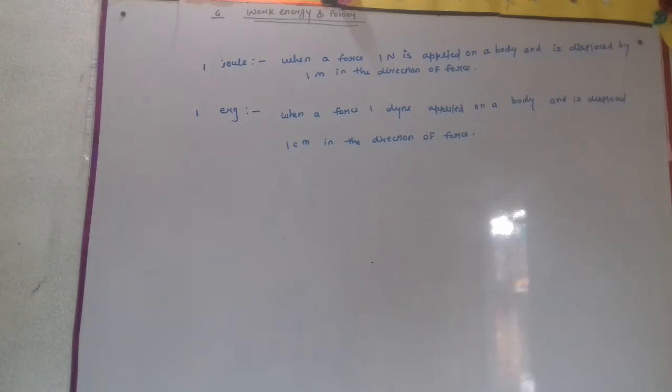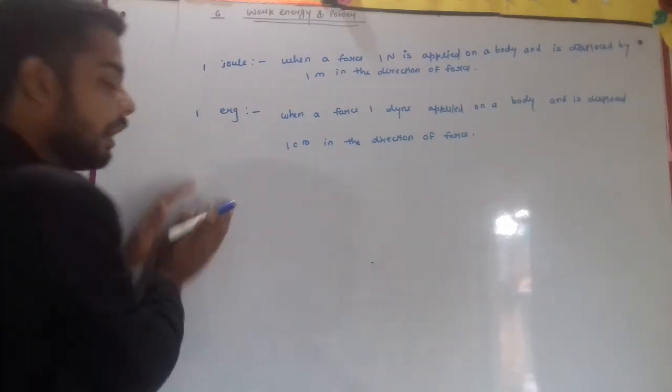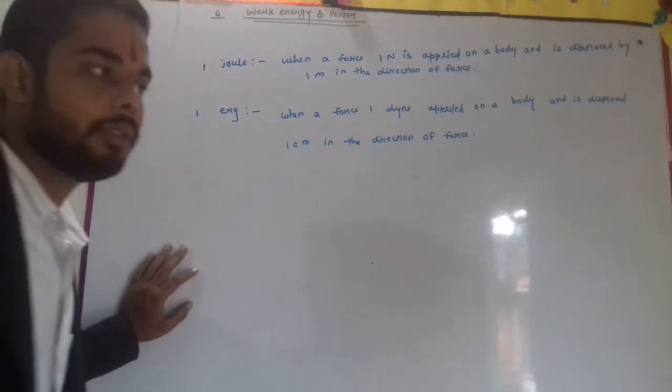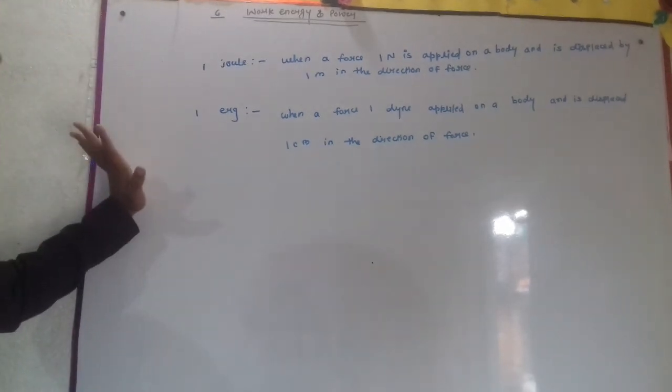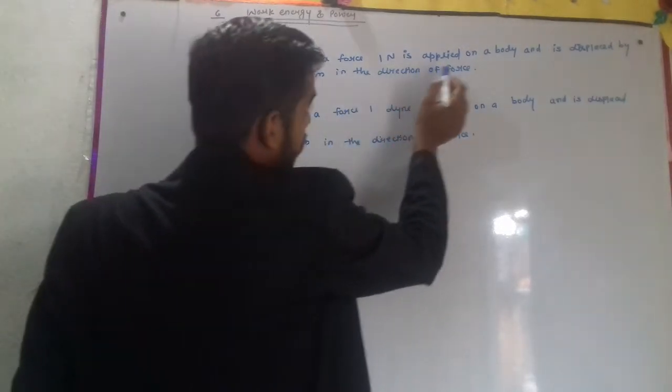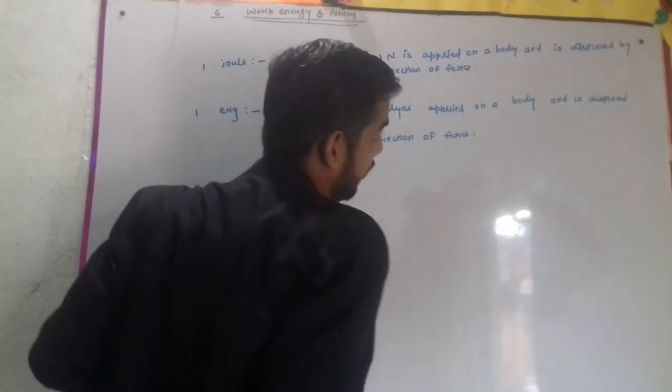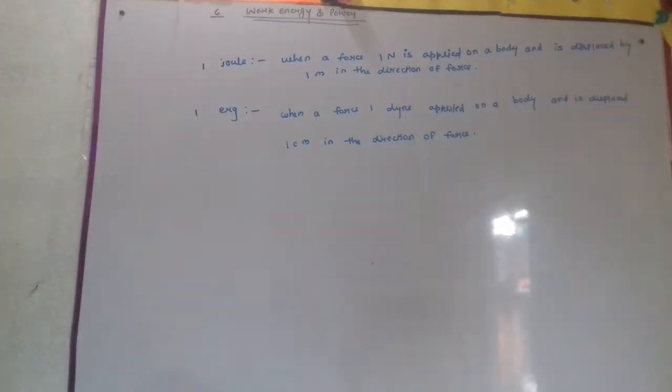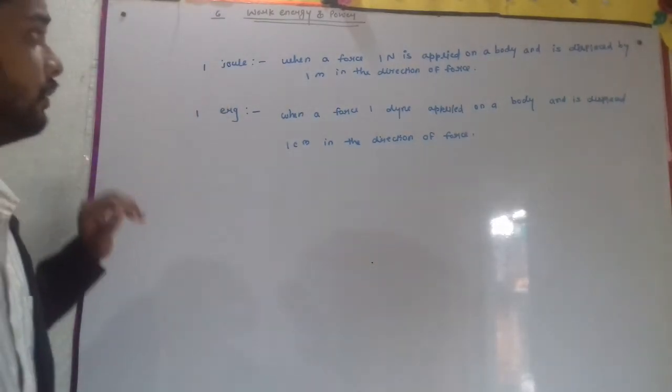Now we will see what is 1 joule and what is 1 erg. Joule and erg are both units of work, SI and CGS respectively. 1 joule: when a force of 1 newton is applied on a body and it is displaced by 1 meter in the direction of force, then it is known as 1 joule.